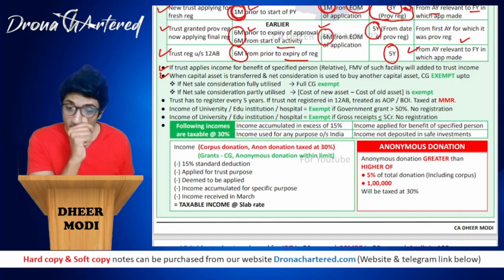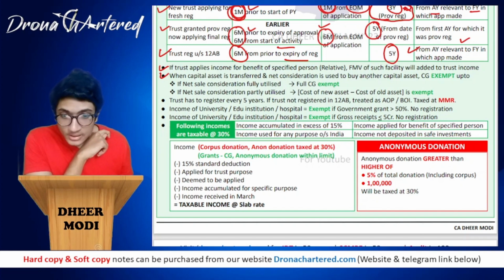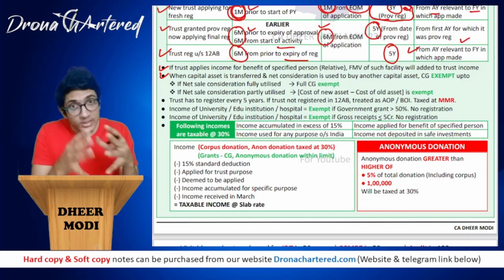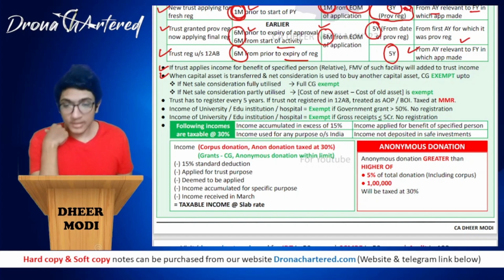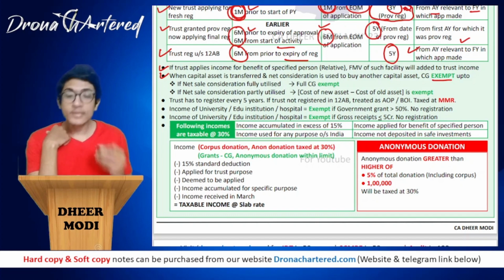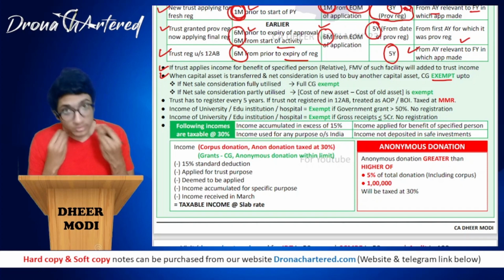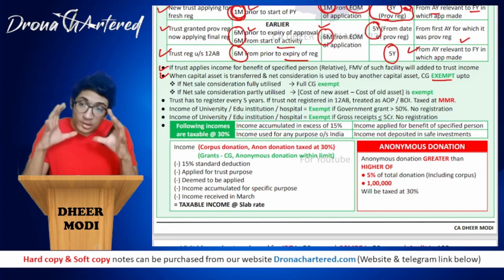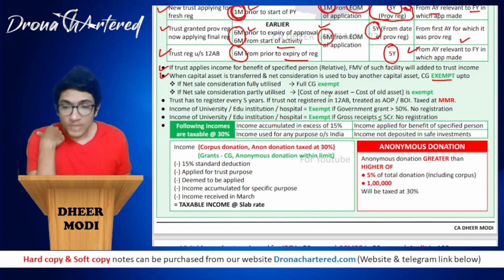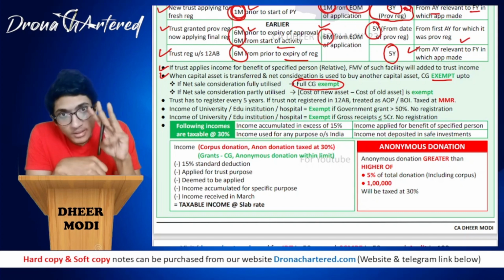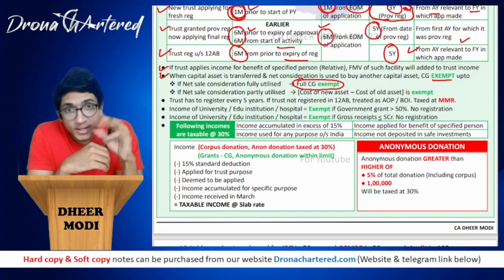Next is when a capital asset is transferred and the net consideration is used to buy another capital asset. That is, if you have sold one capital asset and using these proceeds you are buying another capital asset, in such a case your capital gain will be exempt up to. So if your net sale consideration is fully utilized, for example, if you sold the asset for 100 rupees and you bought your new asset for 120 rupees, now this 100 rupees has been fully utilized, correct? So your full capital gain will be exempt. That means, for example, if you sold the asset for 100 rupees and you had purchased this asset for 30 rupees, now your capital gain would be how much?